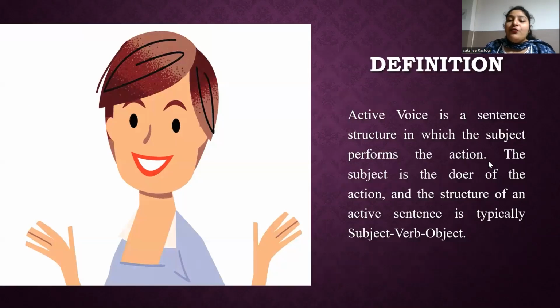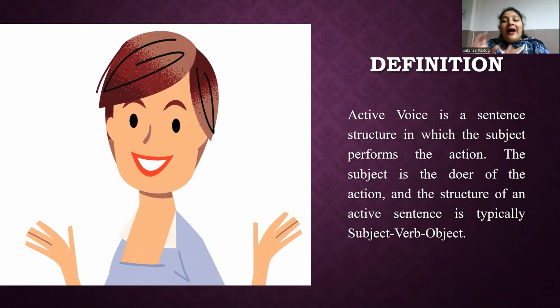The definition of active voice is a sentence structure in which the subject performs the action. See what I told you earlier. For example, the farmer grows the crops. So the farmer is the subject performing the action of growing.